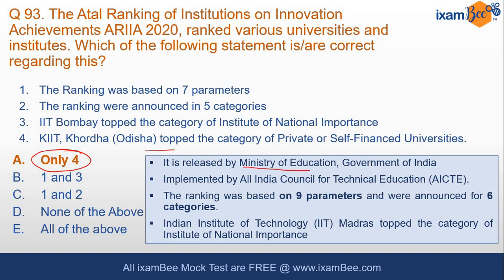Remember that this is released by the Ministry of Education, Government of India, and implemented by AICTE. The ranking was based on 9 parameters, not 7, and announced for 6 categories. And IIT Madras topped the category of Institute of National Importance, not IIT Bombay.